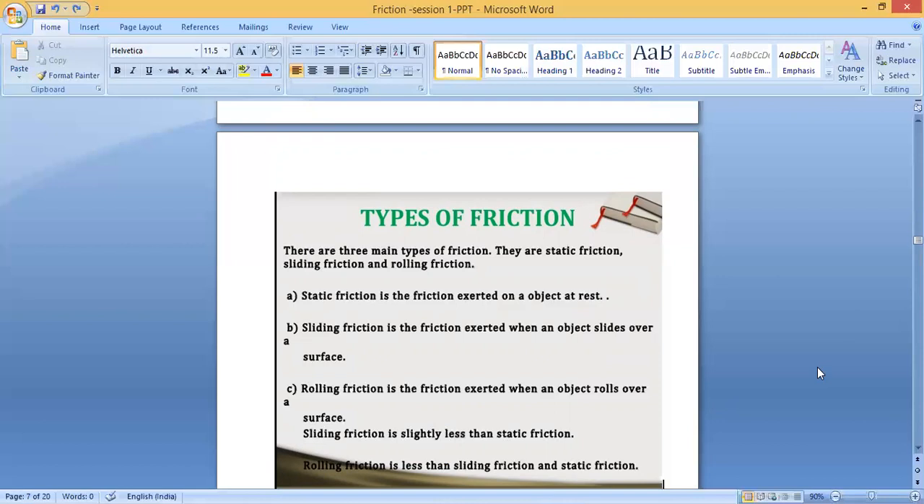So one is static friction. It means one object is static. It is not moving from one place. Okay, it is kept, a wooden box or a heavy thing. It will not move because there is friction.